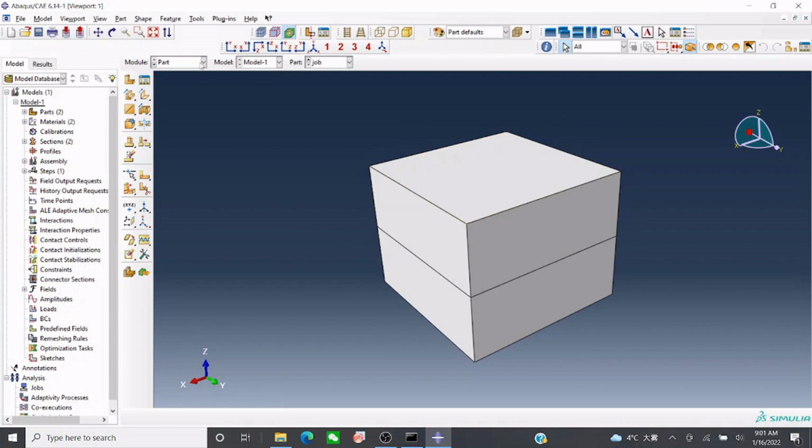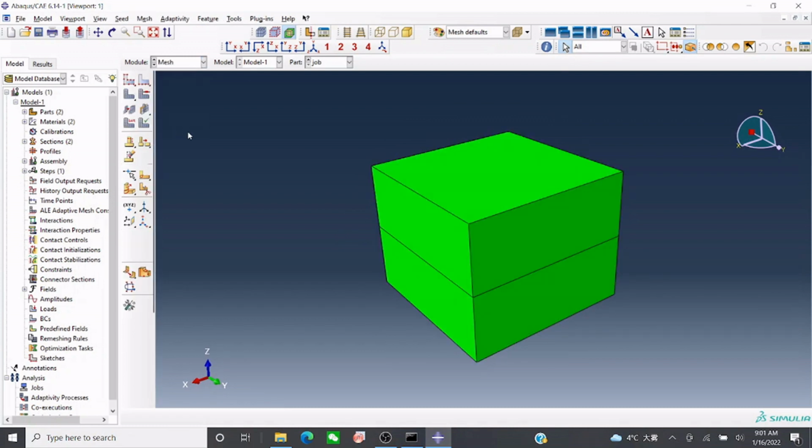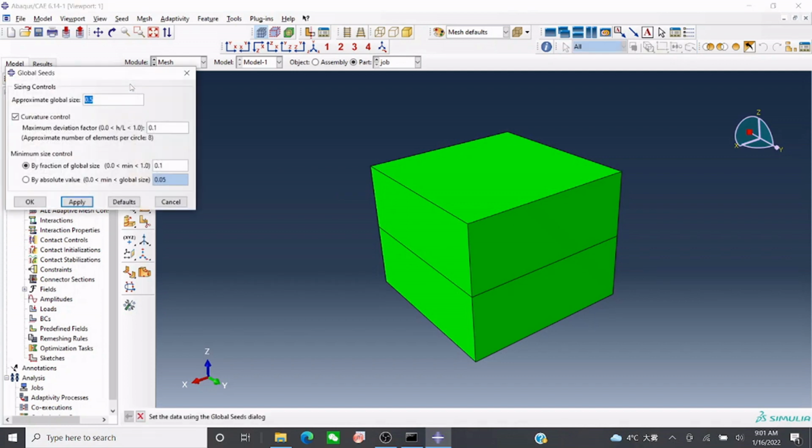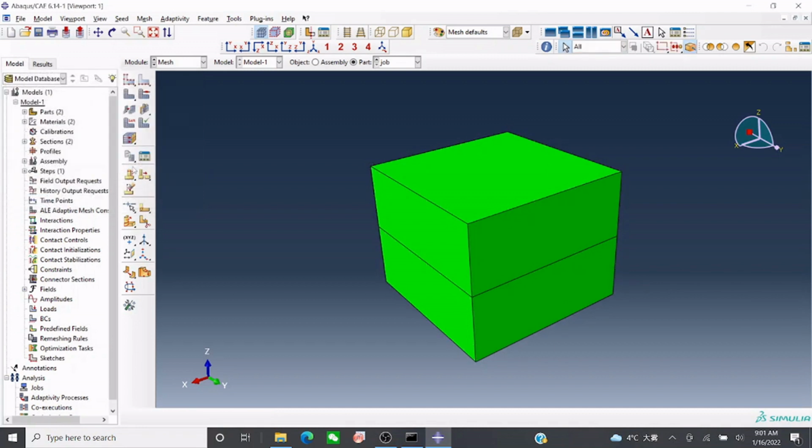Now we can go to the mesh section again. For this one, now we'll seed it. Okay, 0.5 is fine, I'm okay with this. So you see the seed is produced over here. Now seed on edge.